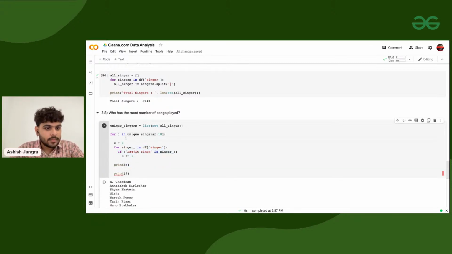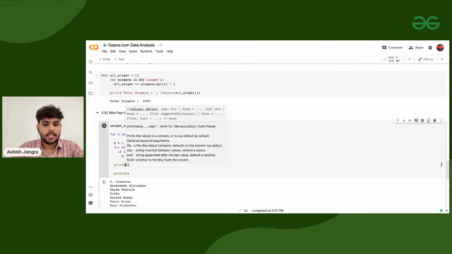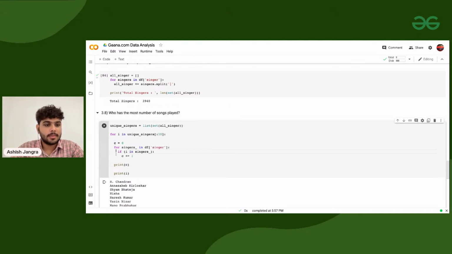What will happen here? This I has all the unique singers that I'm taking one by one, and here I'm checking whether that singer name is there in the singer list or not, because there are multiple singers. At the end I'm going to print C as well as the singer name, which you will get from I. Clear? So I'm printing I and C.